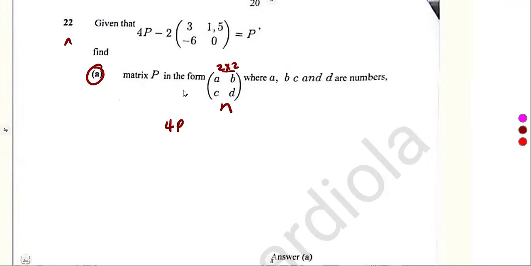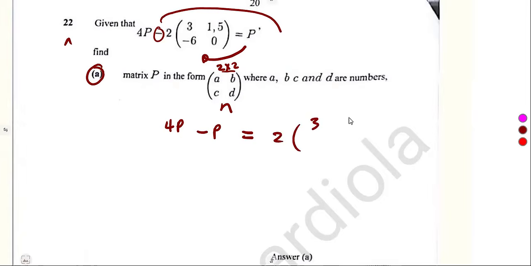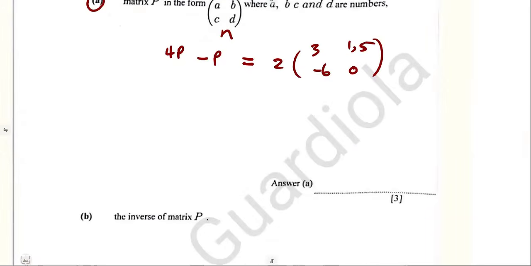For P, take this P to the other side. That will be minus P is equal to, you take this one to the other side. So it was a negative here, so it will be positive 2. So this is negative 60 like this. So we can simplify 4P minus P, that's 3.